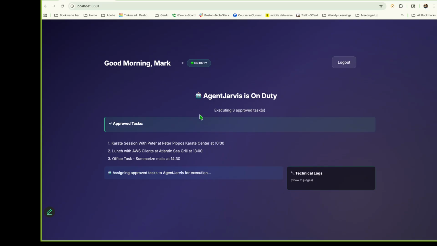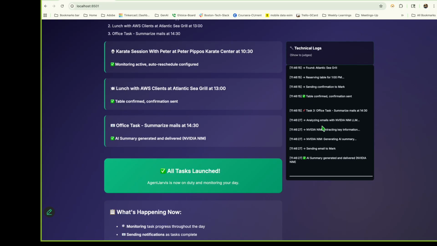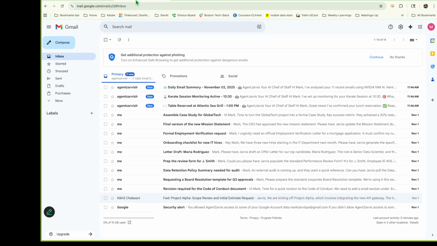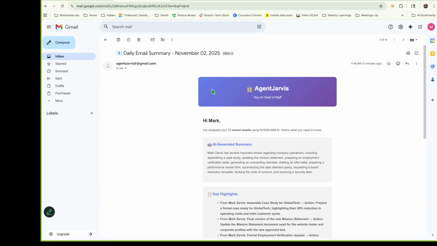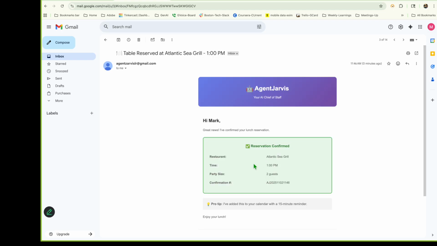He clicks on start my day. Agent Jarvis works along with him behind the scenes. Right now you see there is a summarization of the emails and everything happened. Let's go directly to Mark's email, and you see Mark has got a summary of the emails. The summary not only tells you what it is, but it also derives action items using LLM. Reservation is done for the Atlantic Sea Grill for lunch with 2 guests. You have the reservation confirmation code.